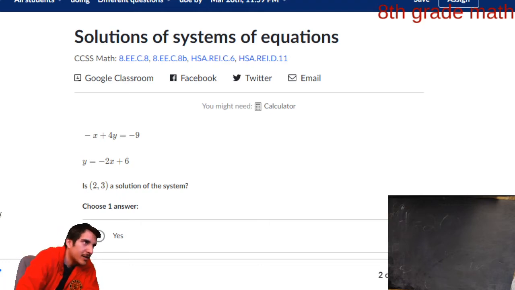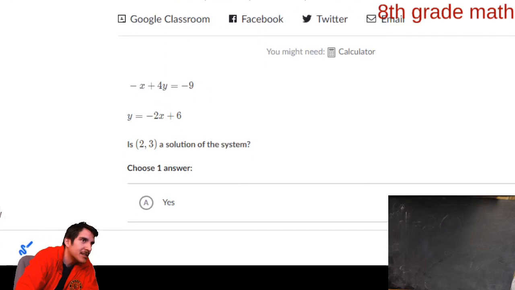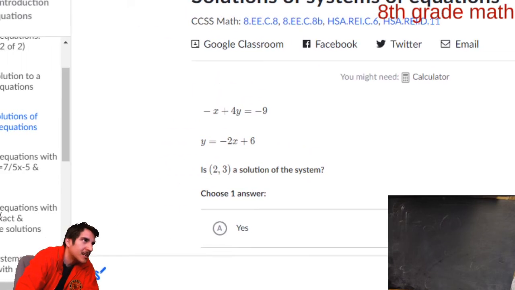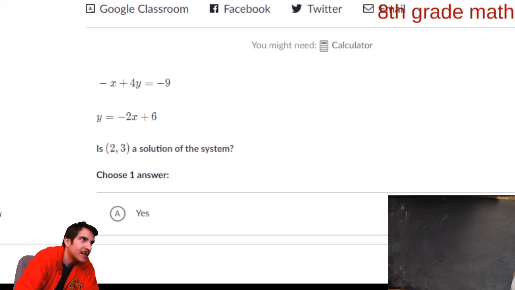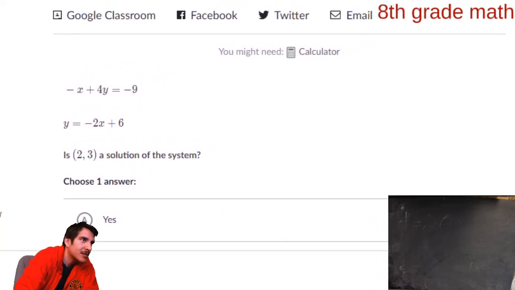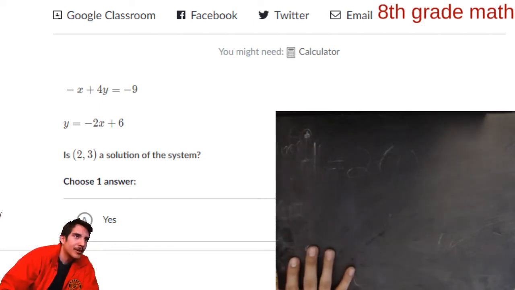I gotta enlarge this real quick. I'm sorry. I could barely see these things, you know? My old eyes cannot see these things. So, okay, I think that works, right? Okay, I'm happy with that. Big old whiteboard. Boom. Okay, we're cooking now.